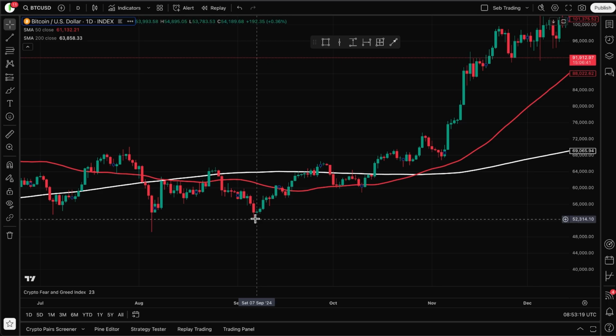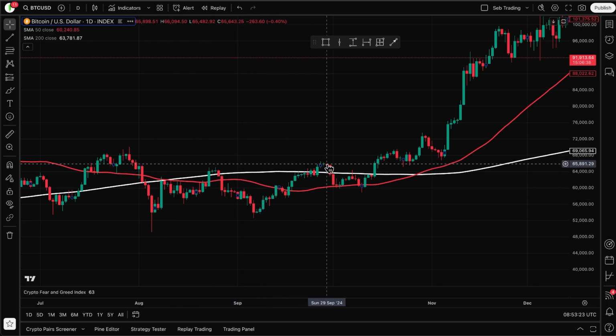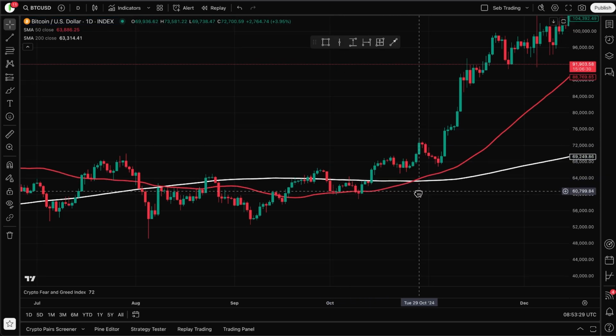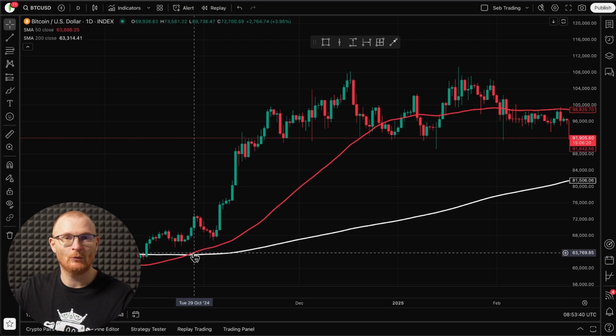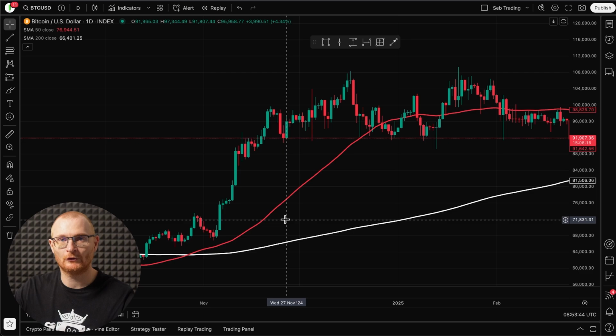This is a higher low. This is higher than here. Then we came above again before coming down and then starting to move up. And that's when we had our golden cross. And from this period, it was all over for the bears, and the bulls took control for sure.